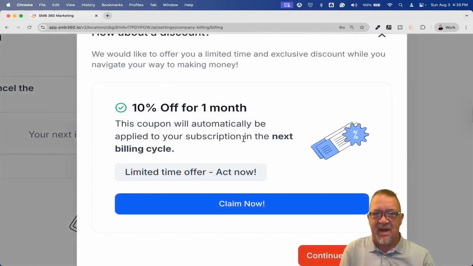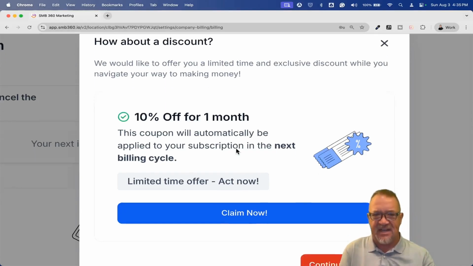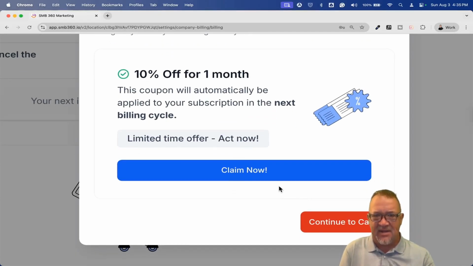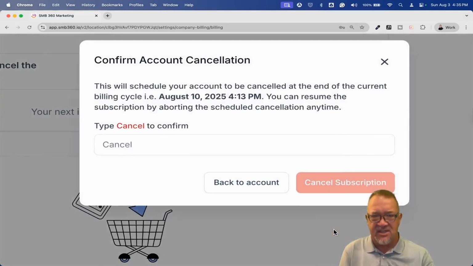Now, here's where it comes back to, okay, take a look at this. How about a discount? Would you like to receive a discount? 10% off for 1 month. This is one of those where I told you, when you turn that particular feature on, you can sit back and claim it. When you do this, all of this stuff is handled for you automatically. For this, I'm not going to click on claim now. I'm just going to click continue to cancel. But this is the option that we selected if you want to do this option within HighLevel. Or again, we can redirect, which I'll show you in just a little bit. But we're just going to say no, continue to cancel.